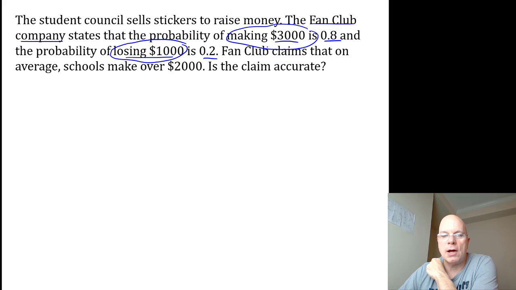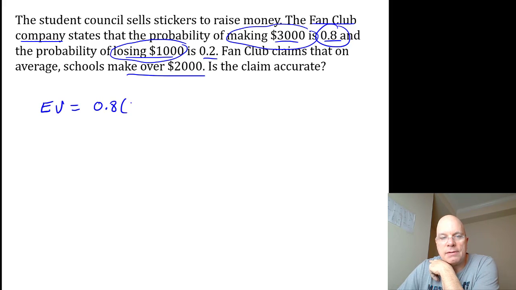The fan club company that sells you the stickers claims that on average schools make over $2,000, and we want to see whether this claim is accurate. You figure that out by doing an expected value calculation. There's a 0.8, 8/10 probability of making $3,000. So 8/10 multiplied by positive 3,000. And there's a 2/10 probability of losing $1,000, so negative 1,000.